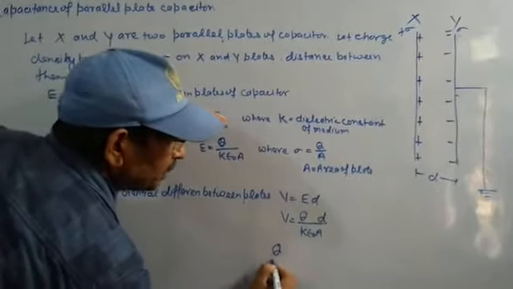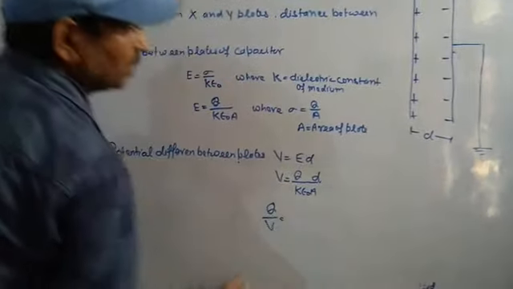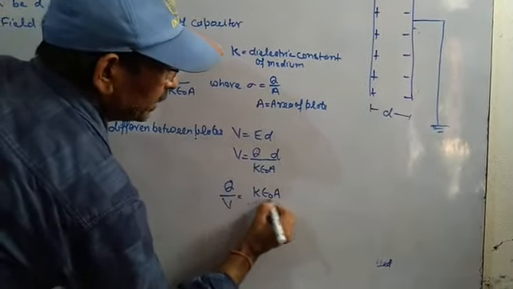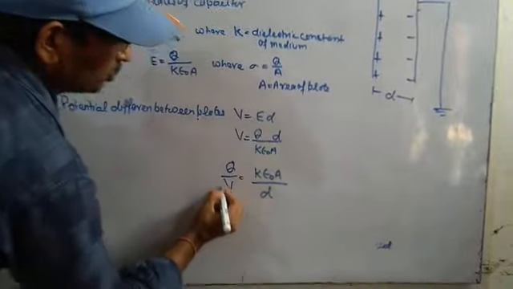Q by V equal to K epsilon naught A by D according to definition.